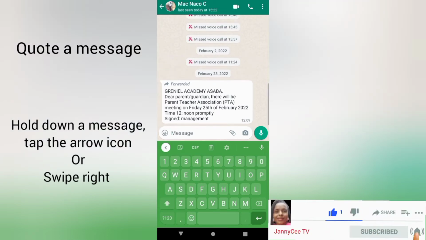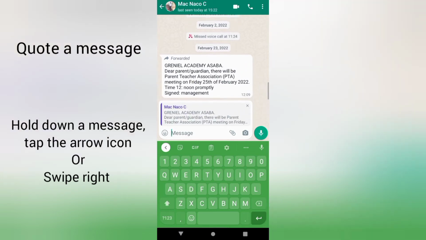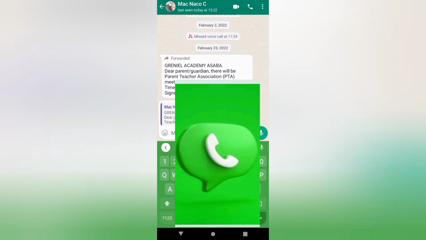Alternatively, you can just swipe right on the desired message like so, and it is ready to be quoted.